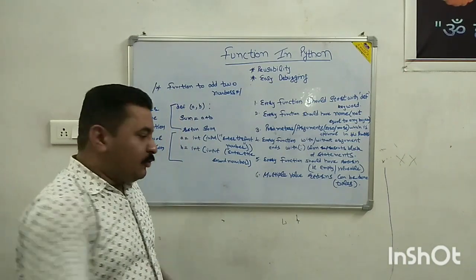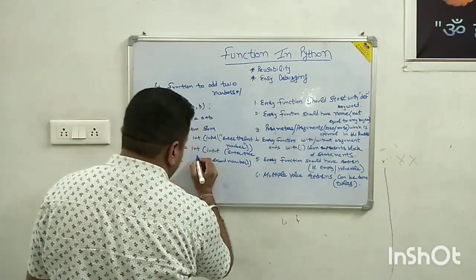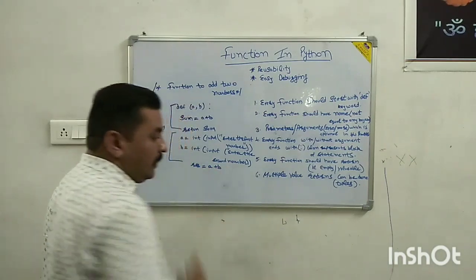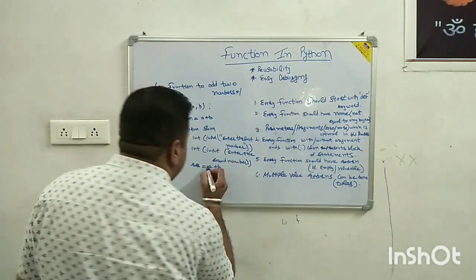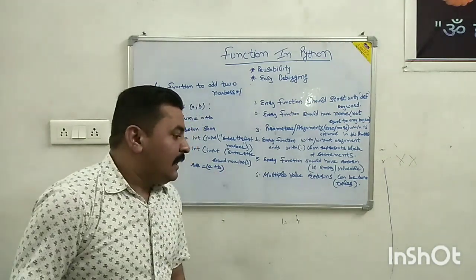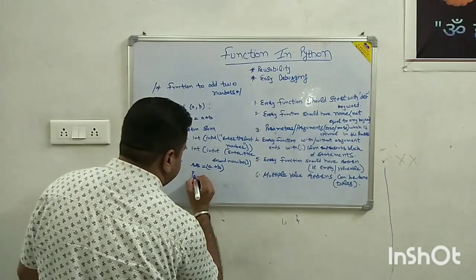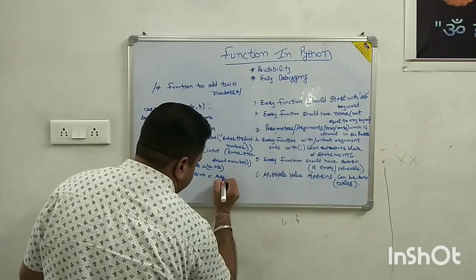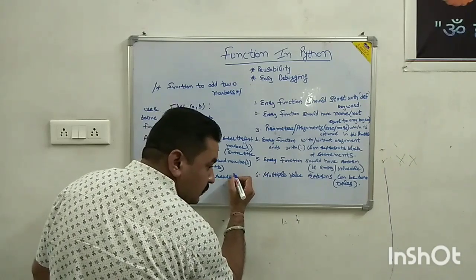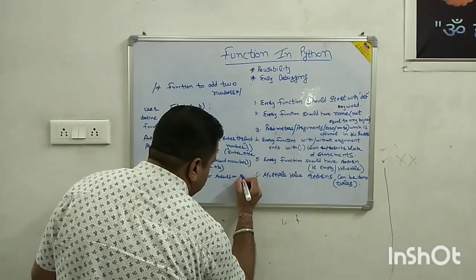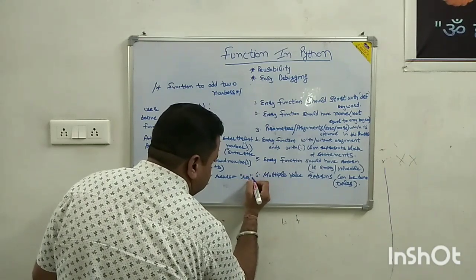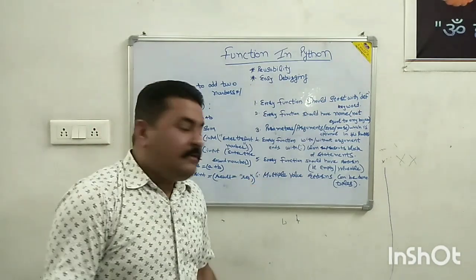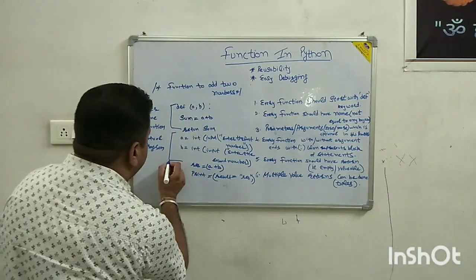Then we use res is equal to add(a, b), in brackets. Then we use print("result is equal to", res). This is the actual program.